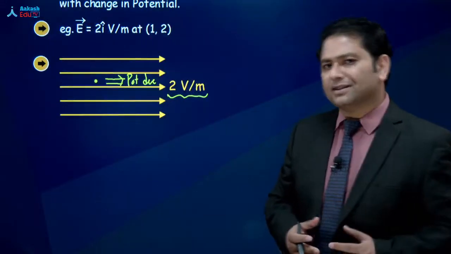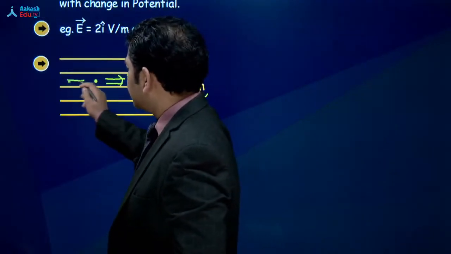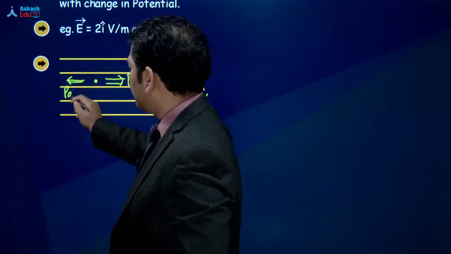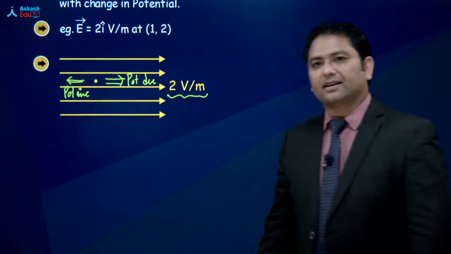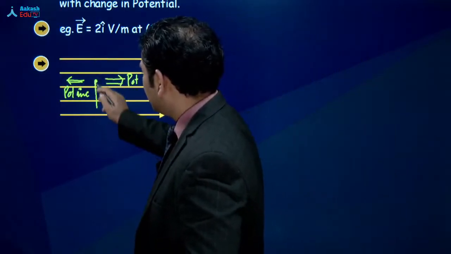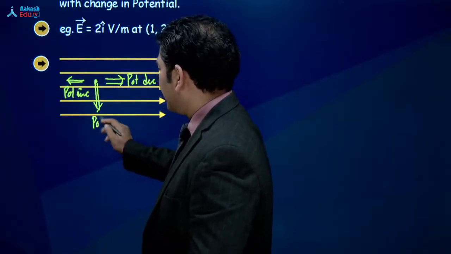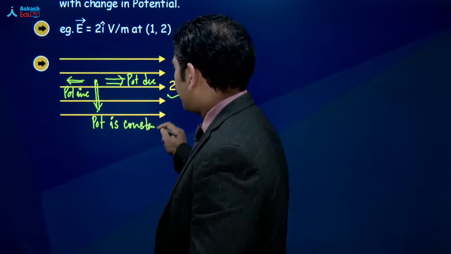So many different meanings are there. We'll try to find out. If I travel against the field, then the value of potential increases. So that's another fact. This means that if I travel along this direction, the value of potential is constant. You get that point?